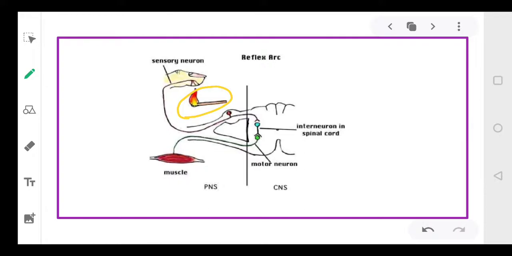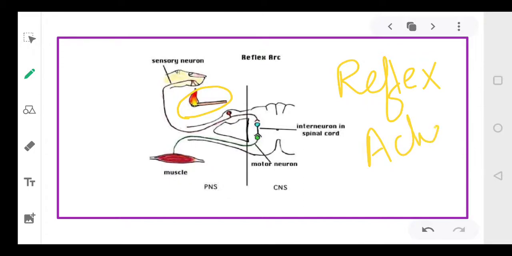Now this sudden action. Like you touch a hot object by chance, or by chance your hands or feet fall on a thorn and you get hurt, immediately you remove your hand, isn't it, everyone? So this particular action that happens suddenly is called a reflex action, right? This is called a reflex action, all of you.